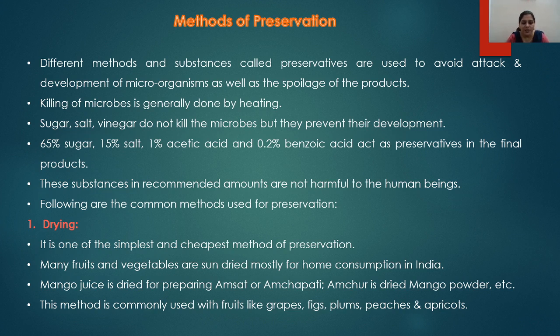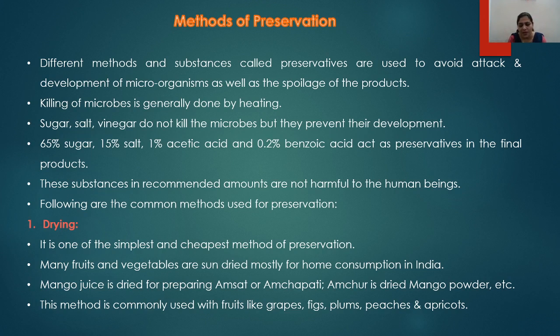Drying is a very simple and the easiest method of preservation, and also one of the cheapest. Many fruits as well as vegetables are sun dried, mostly for home consumption in India. Specifically in India, there are many fruits and vegetables which are usually dried in the summer season, and the rest of the year they can be utilized. Then the mango juice is even dried for preparing amsat or am chapati. Even amchur is dried mango powder. So all these are also utilized.